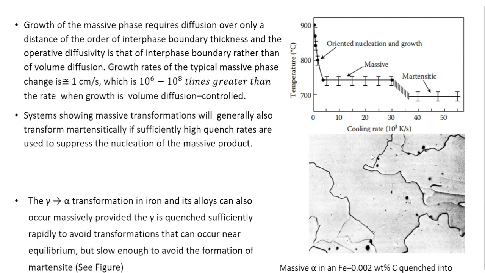So this is the micrograph of a massive alpha in an iron 0.002 carbon alloy quenched into ice brine from 1000 degrees Celsius. Again, you can see some precipitates which formed early on at the grain boundaries, and also faceted grain or phase boundaries here.